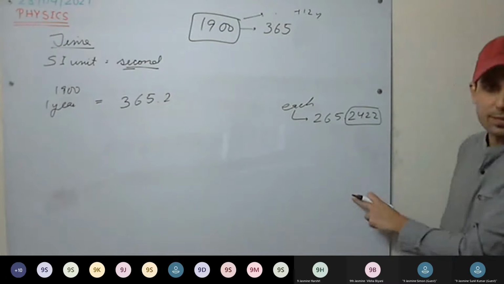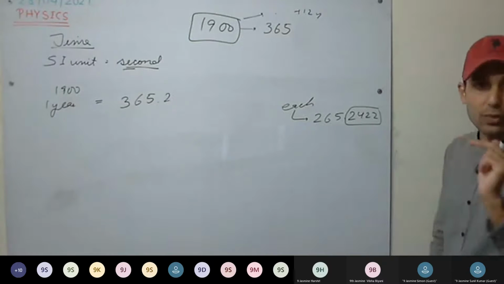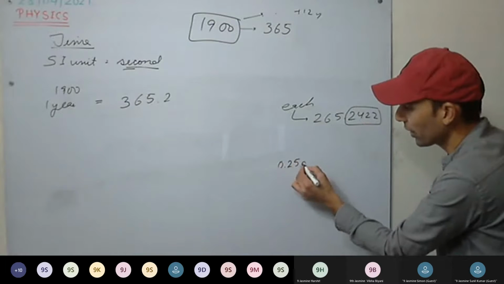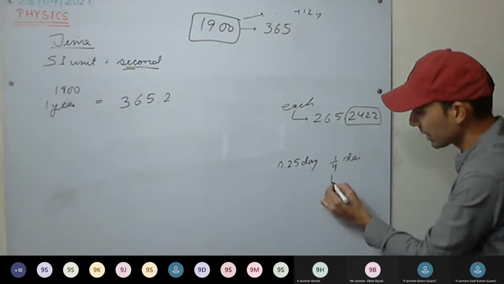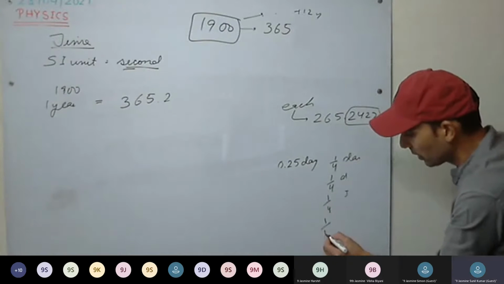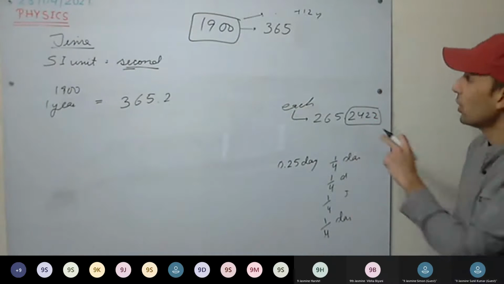Every fourth year, these will add to 1 day. See here, this is around 0.25 day. That is 1/4 day. Next year as well 1/4 day. Next year as well 1/4 day. Here, next year as well, 365.2422.